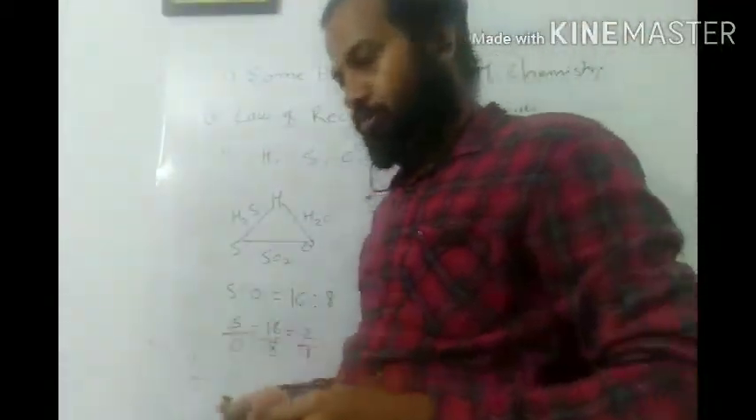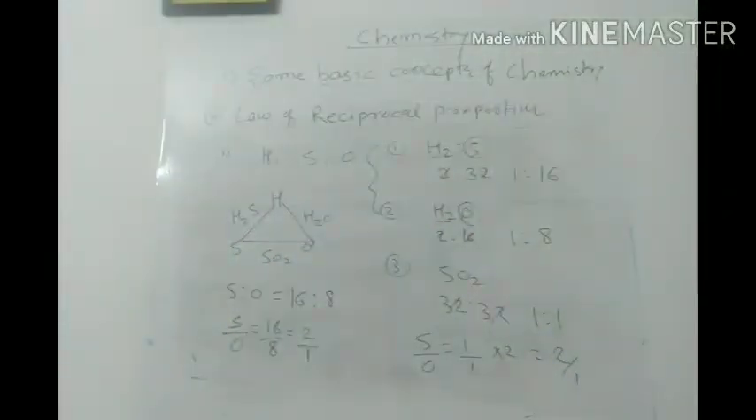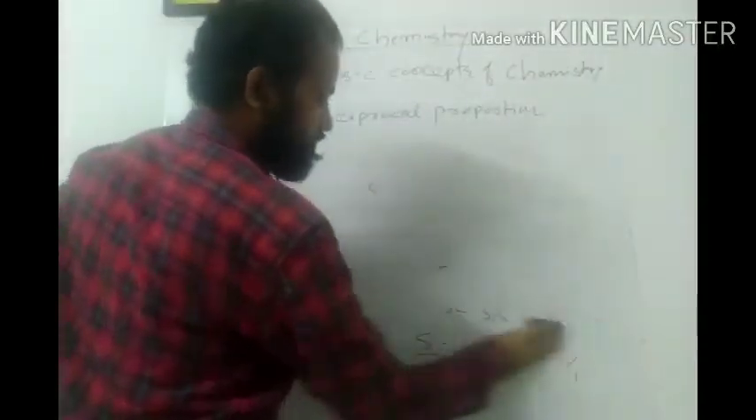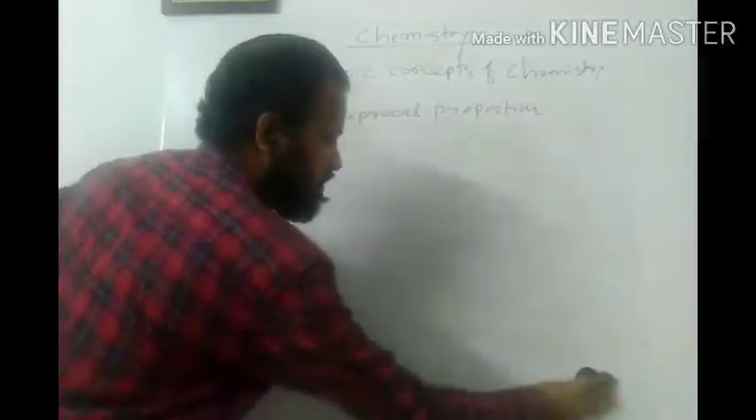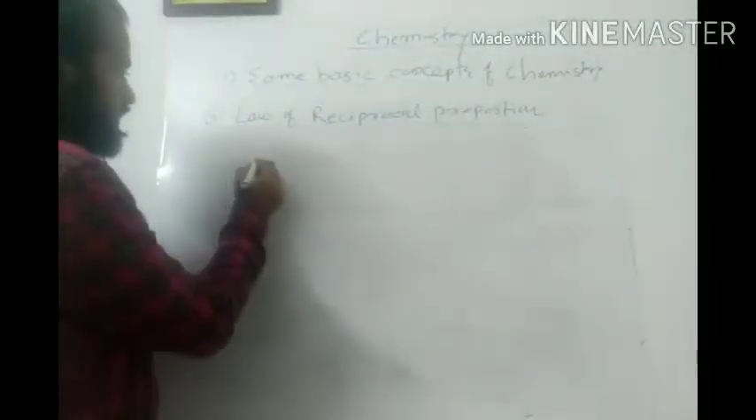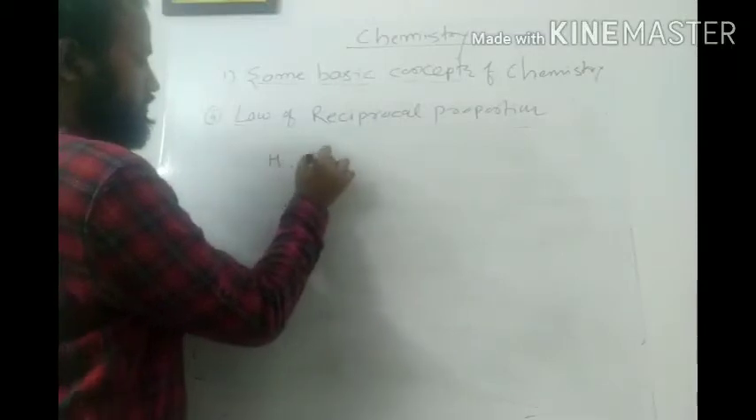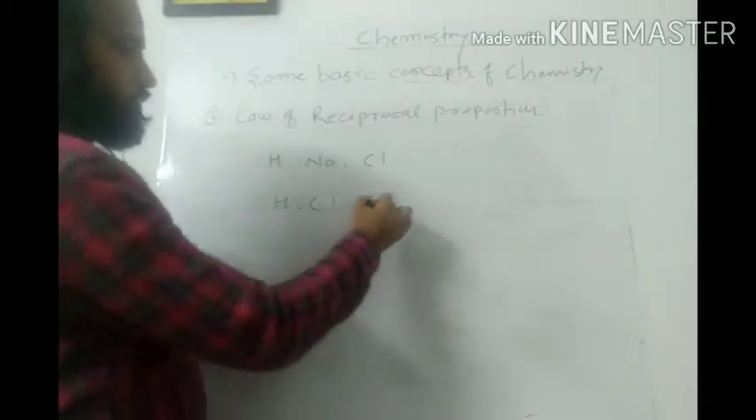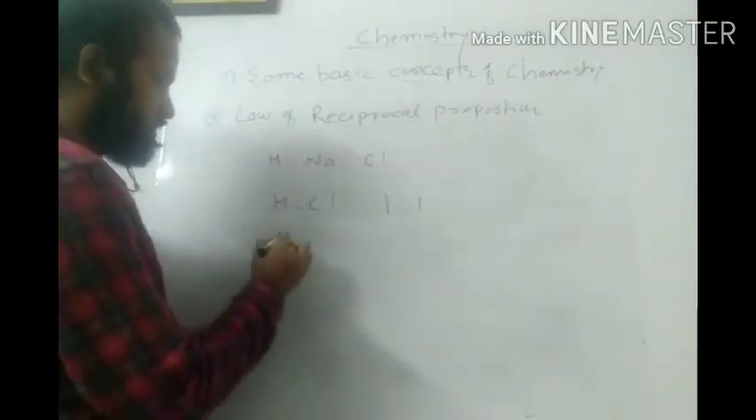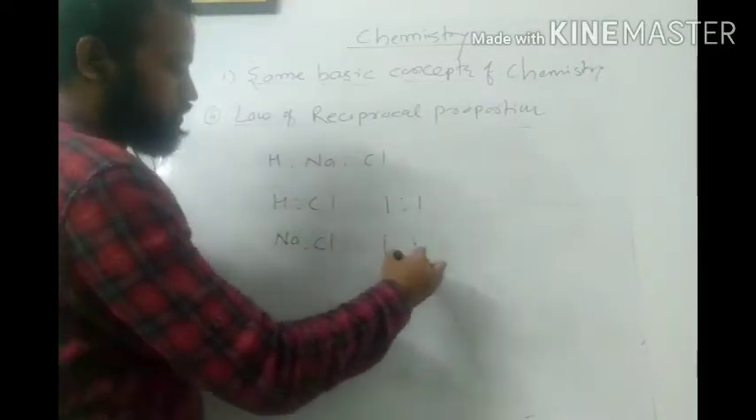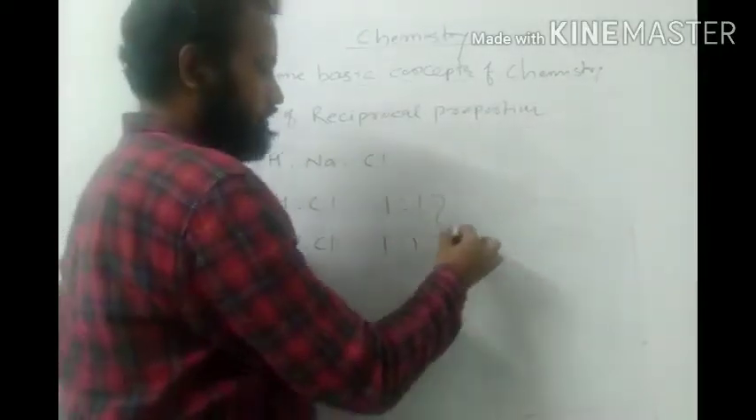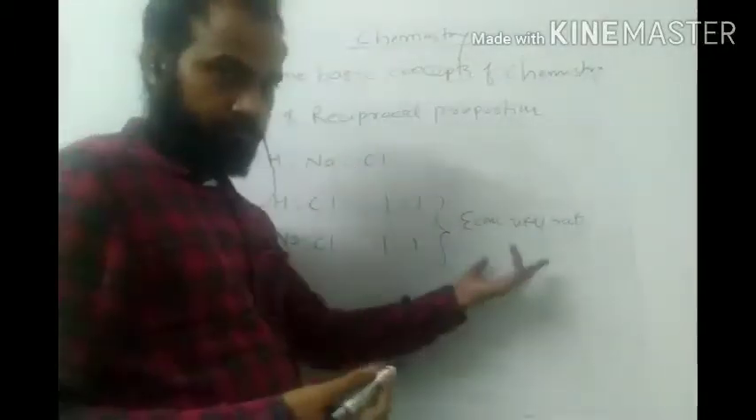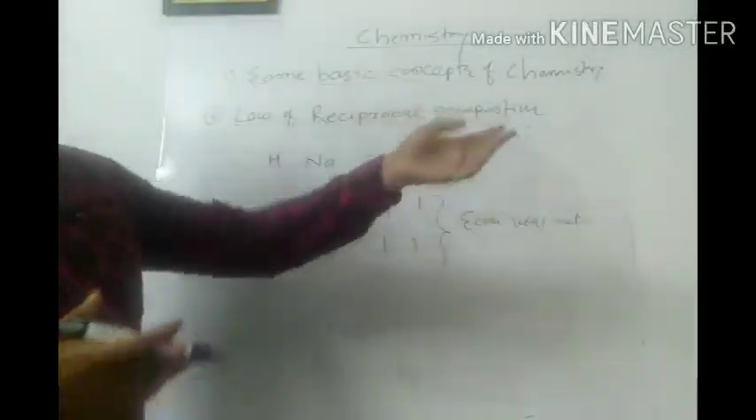Now we will see one more example and understand this. So let us say again hydrogen, sodium and chlorine are there. When hydrogen combines with chlorine, by volume it is 1 is to 1, and when sodium combines with chlorine, it is also 1 is to 1, isn't it? So we can say here same mass ratio by volume, isn't it? So in this way you can easily prove this law of reciprocal proportion.